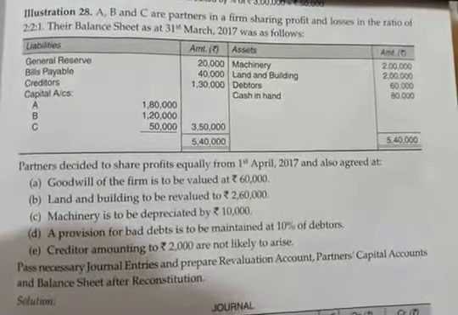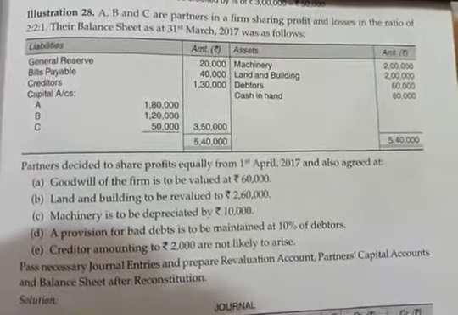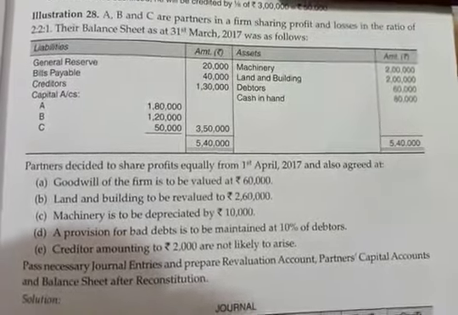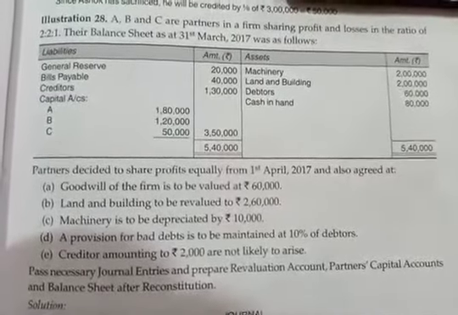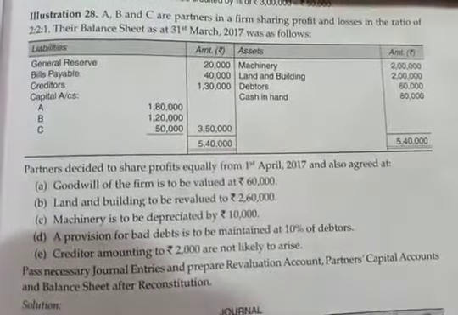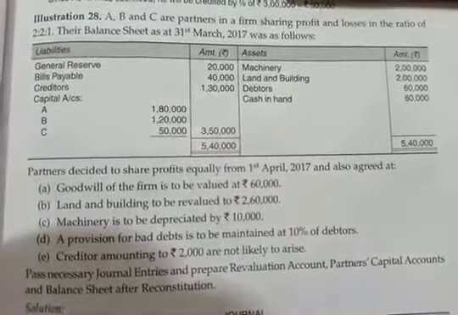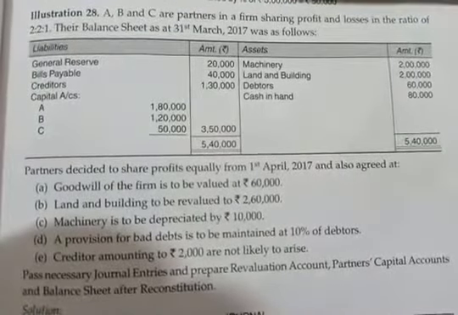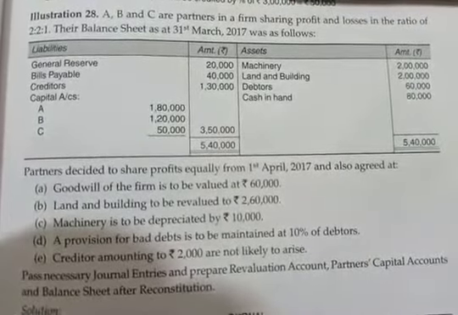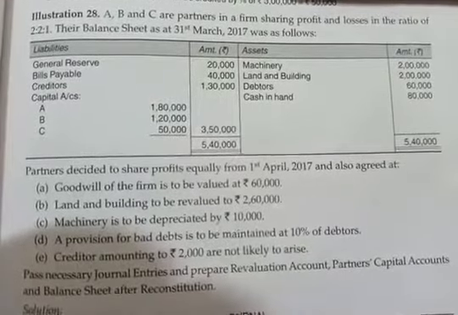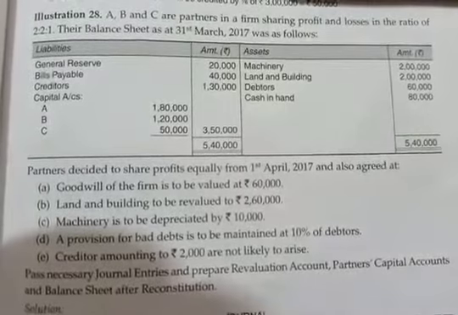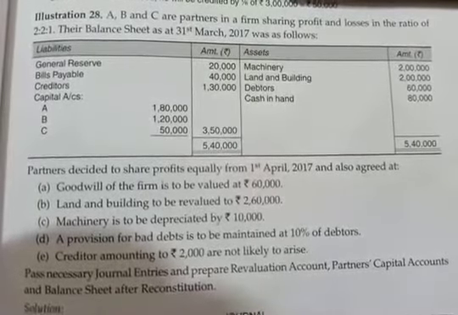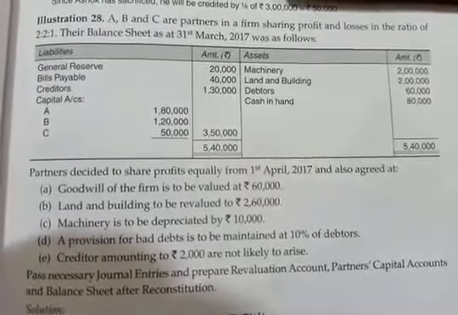Land and building is to be revalued at rupees 2,60,000. So old land and building in the balance sheet is rupees 2 lakhs and revalued value of the land and building is 2,60,000. Machinery is to be depreciated by rupees 10,000. We have to depreciate the machinery by rupees 10,000. Provision for bad debts is to be maintained at 10% on debtors. Creditors amounting to rupees 2,000 are not likely to arise.